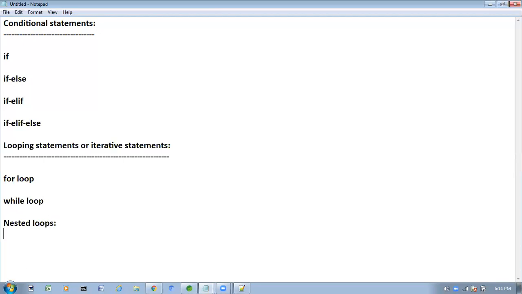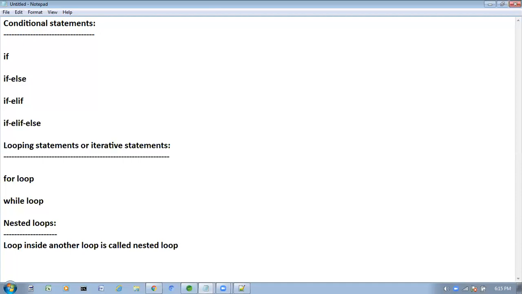What is a nested loop? Nested loop is nothing but loop inside another loop. Loop inside another loop is called a nested loop. Sometimes we can write a loop inside another loop. Such type of loops are called nested loops.